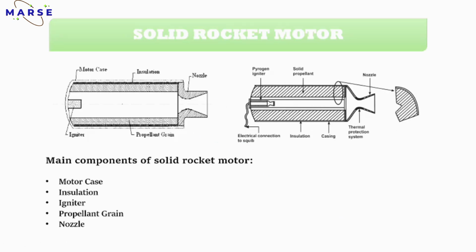This slide we have already discussed in the first introduction class, right? First we will revise it once. We have already seen that video. In the video you also saw the igniter part, then the motor casing, the insulation, the propellant grain and the nozzle. These are basically the main components of the solid rocket engine. Got it?